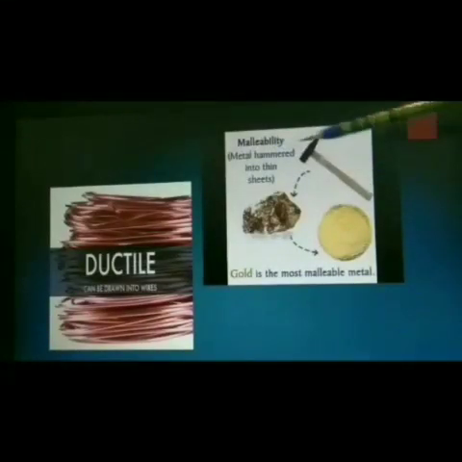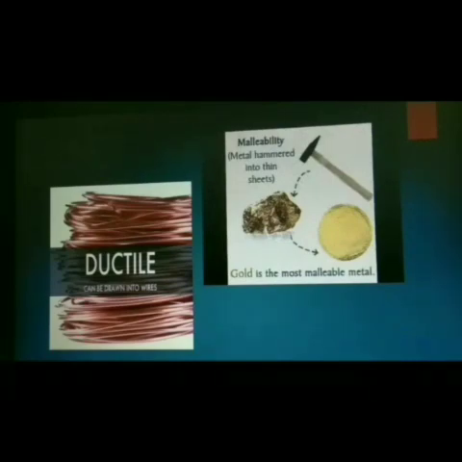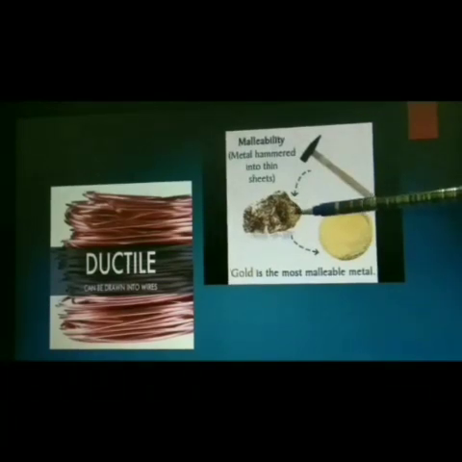This is an example of a picture which shows malleability, which means we can make things into thin sheets, flat thin sheets, and that is said to be malleability. In this one, they are making gold into a sheet, the most malleable metal.